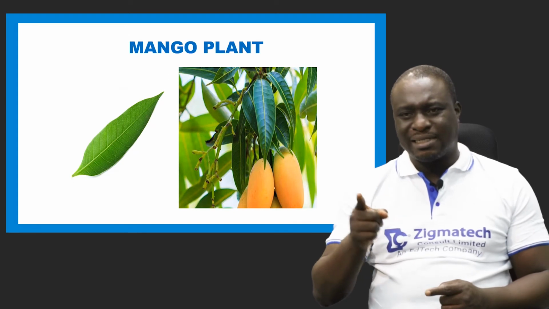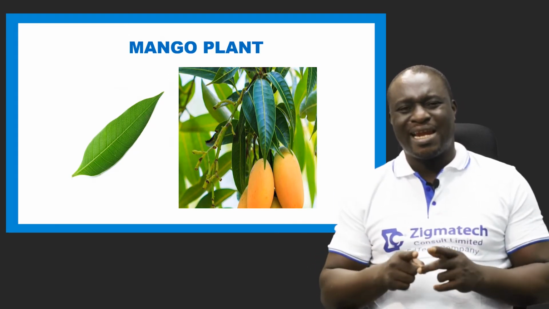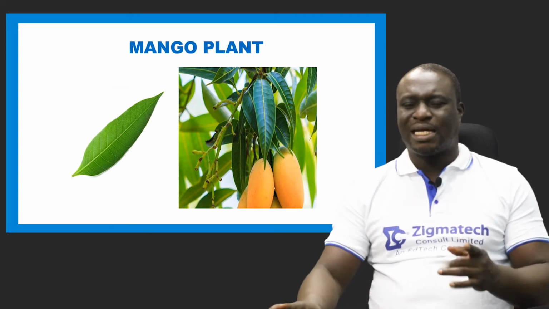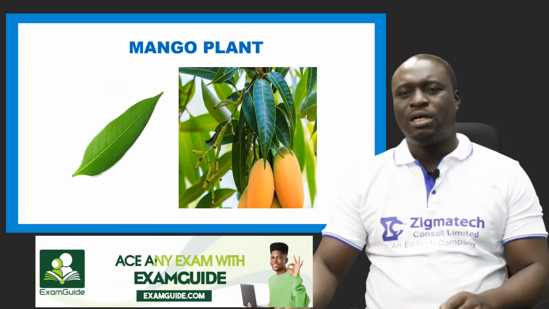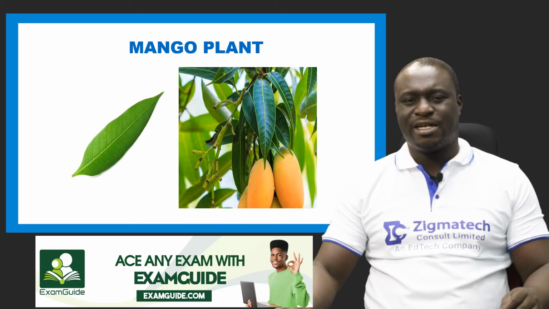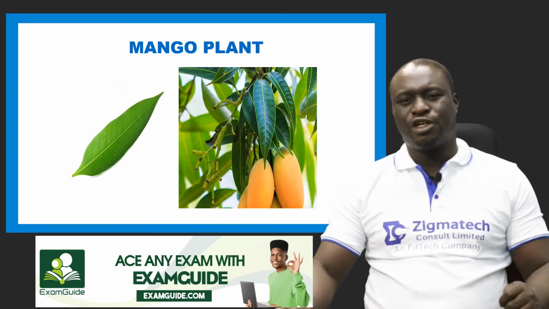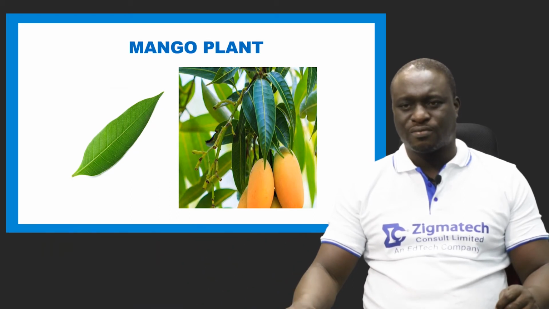You can see the lines in the leaves. They are not parallel, but we call that a net venation. It means that one of the major characteristics of a dicotyledonous plant is that they have net venation, and a monocotyledonous plant has parallel venation.